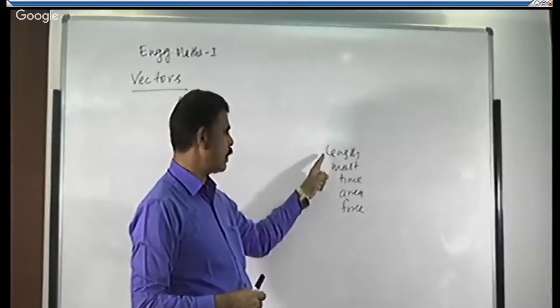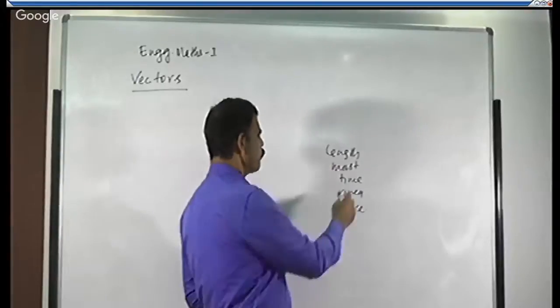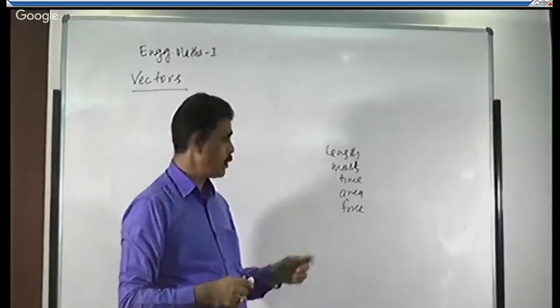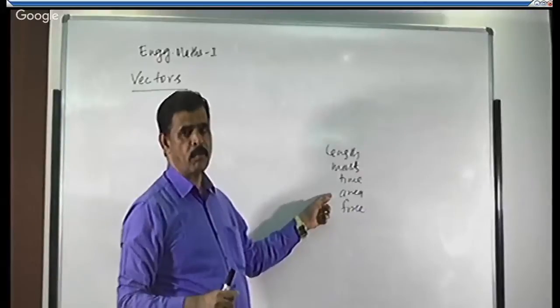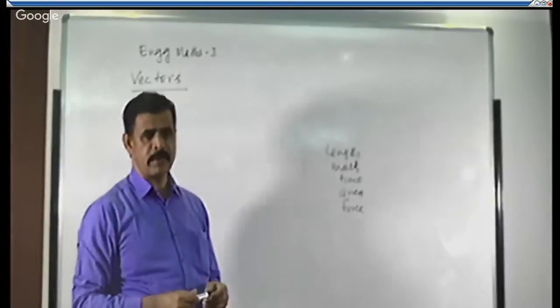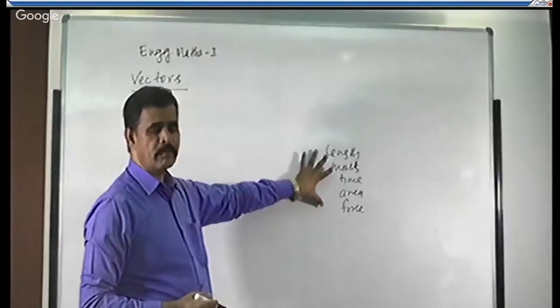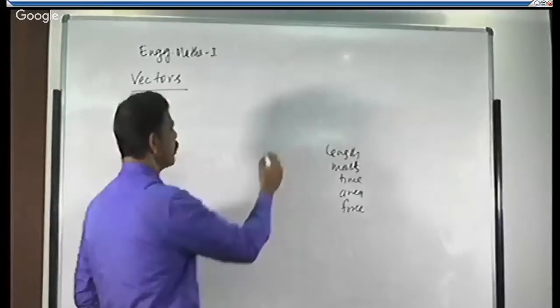We can measure the length of any object, the mass of any object, time of any duration, the area of any room, and how much force is applied on some object. All these are measurable quantities, hence they are called physical quantities.